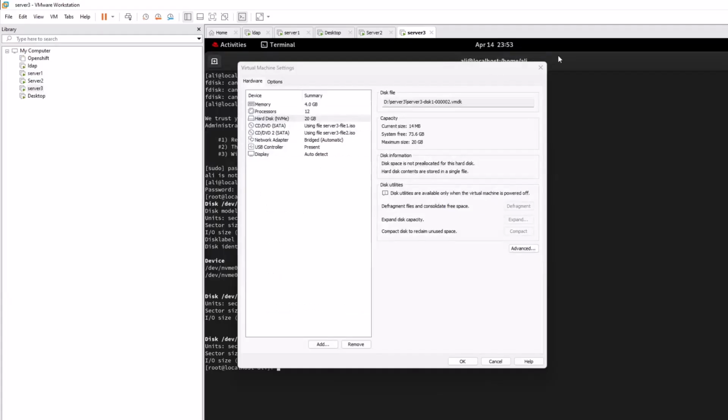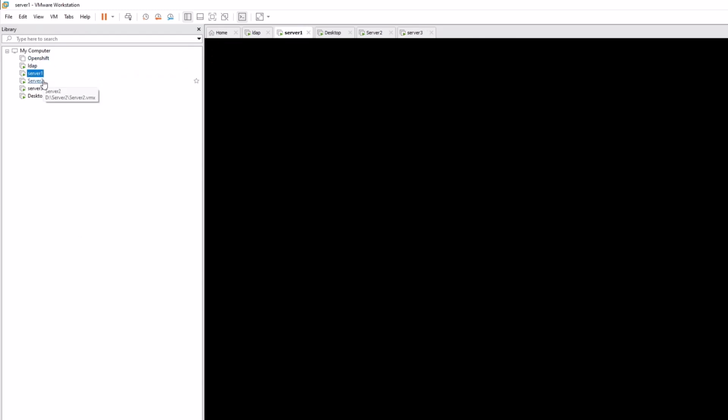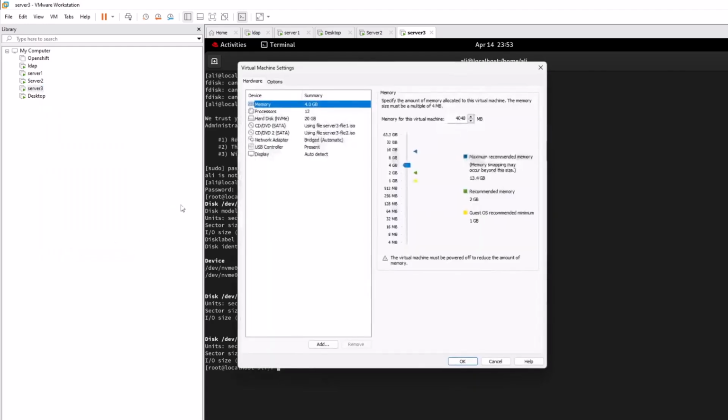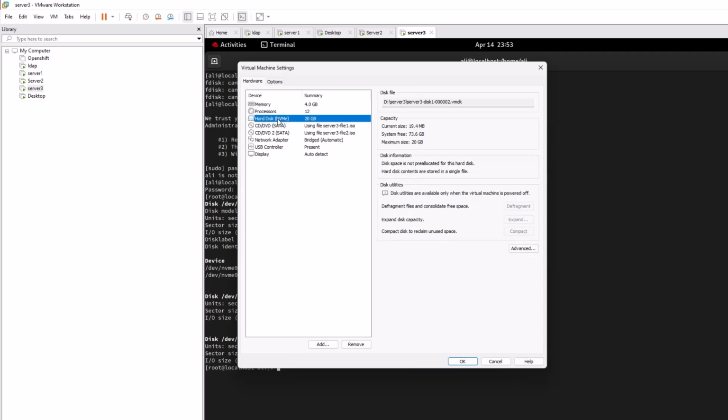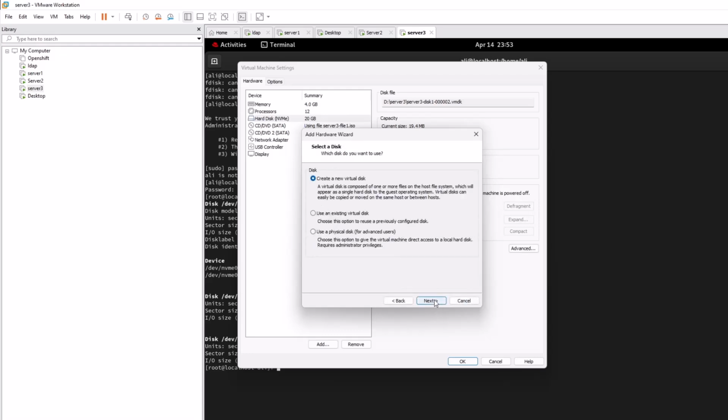For LVM, I'm showing you how I can do it. I have just server 1 and server 2, and you have 2 servers in the exam. But for LVM I have created a third server for myself. If you go to the settings of this server, you can see there is only one hard drive. I'm going to add a new hard drive. Create a new hard drive.